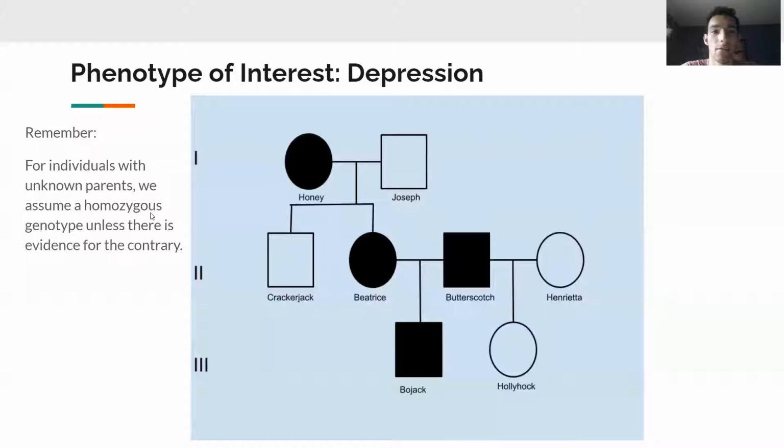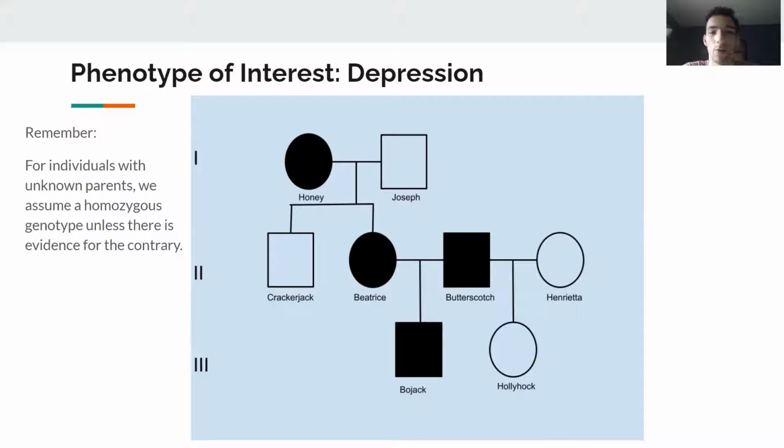So here we have the pedigree as well as the phenotype of interest. Note that in reality, depression is not a simple Mendelian trait. Depression is a complex disorder with many influencing variables such as physical health, environment, and access to support.